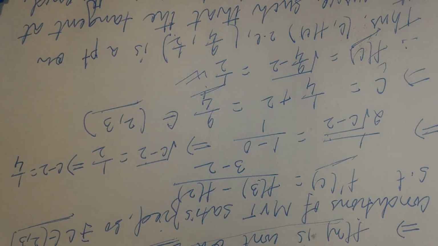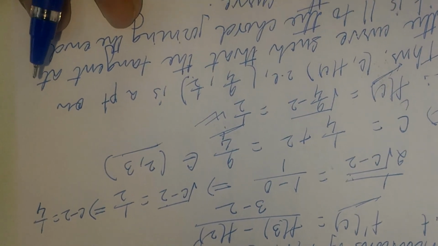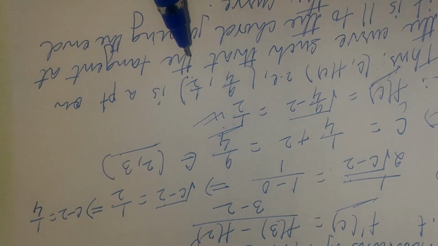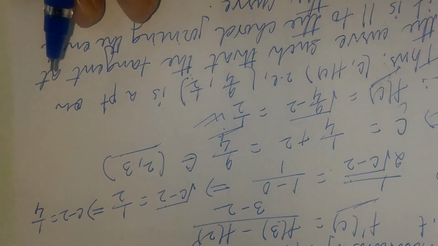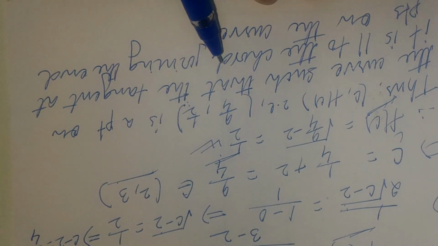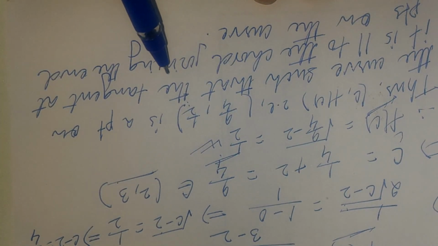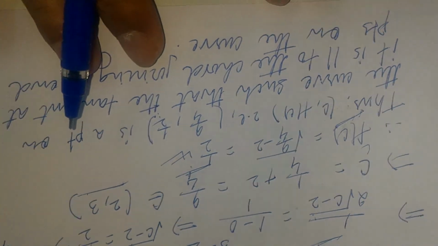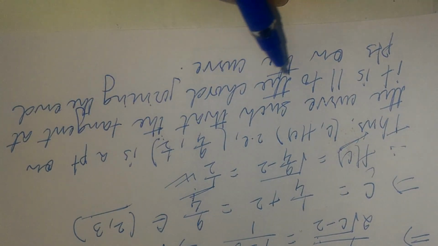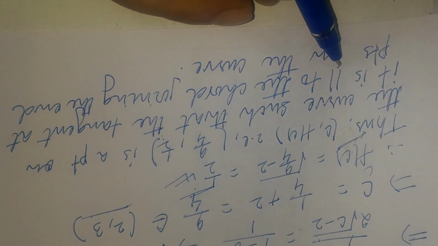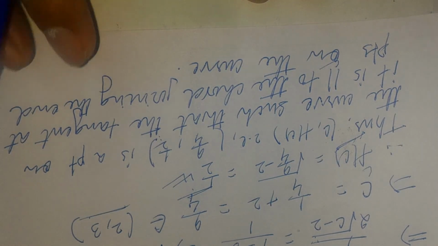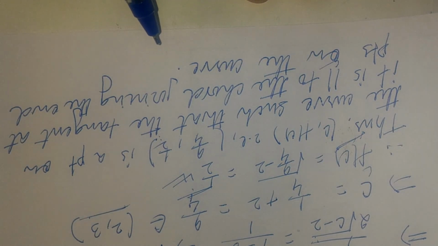As per the geometrical interpretation of the mean value theorem, we can conclude that (9/4, 1/2) is a point on the curve such that the tangent at it will be parallel to the chord joining the endpoints of the curve. So this is how we apply the mean value theorem to solve questions.